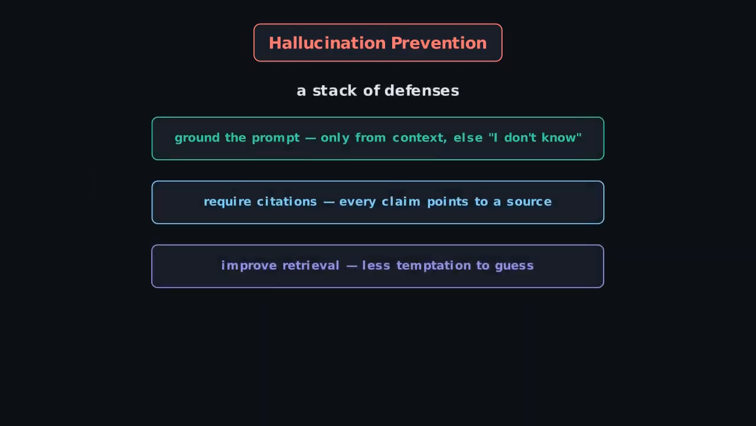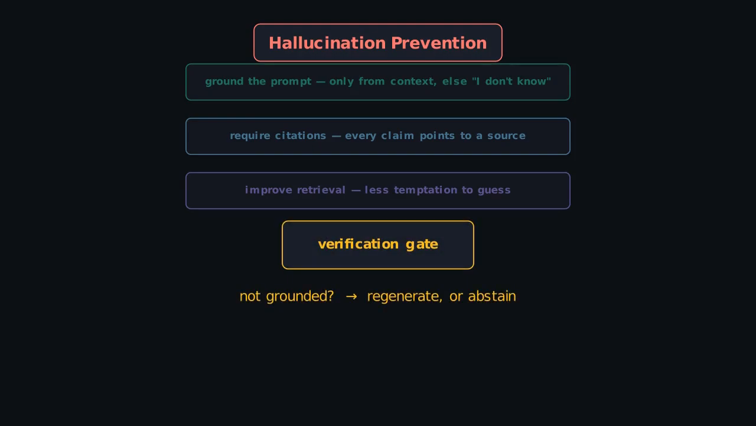Preventing it is a stack of defenses. Ground the prompt. Answer only from context, else say, "I don't know." Demand citations, and improve retrieval so there's less need to guess. And add a verification gate that regenerates or abstains when an answer isn't grounded.